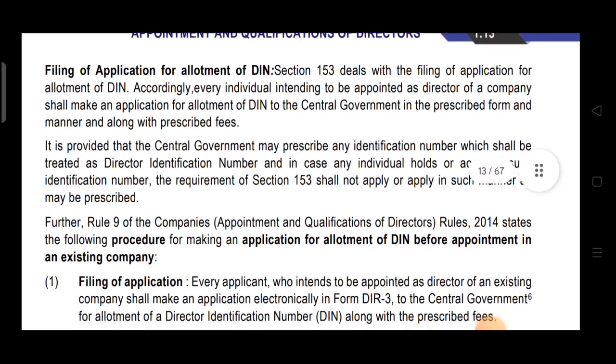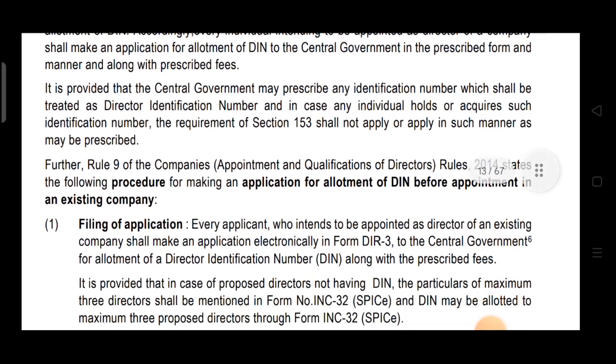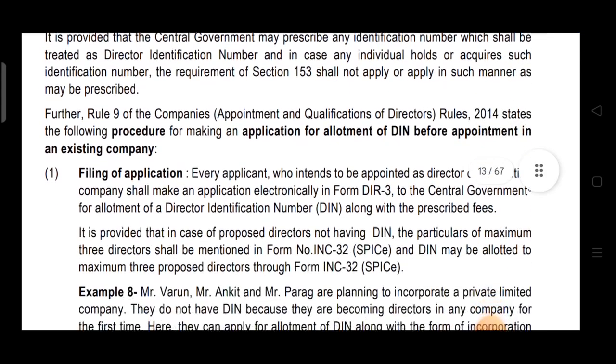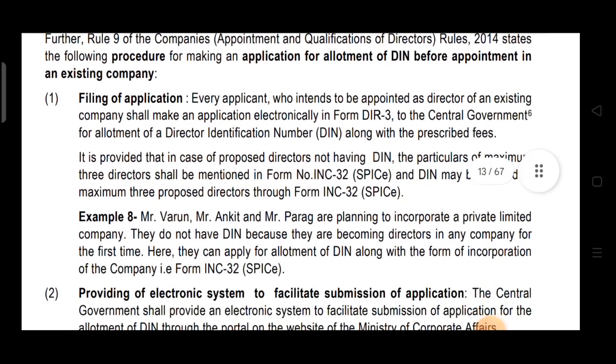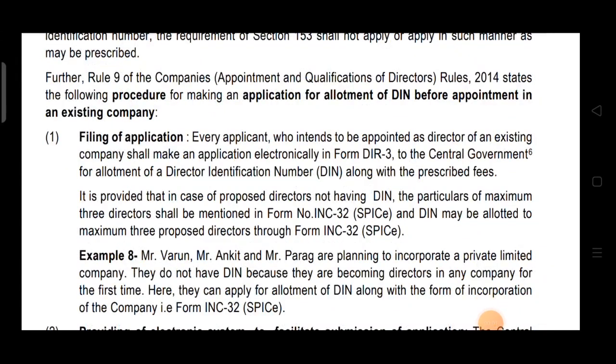Okay. Now further, Rule 9 of the Companies Rules 2014 states the following procedure for making an application for allotment of DIN before appointment in an existing company. Now they are talking about the procedure for allotment of DIN. We'll discuss in detail how one can obtain DIN. Now let us understand this procedure.